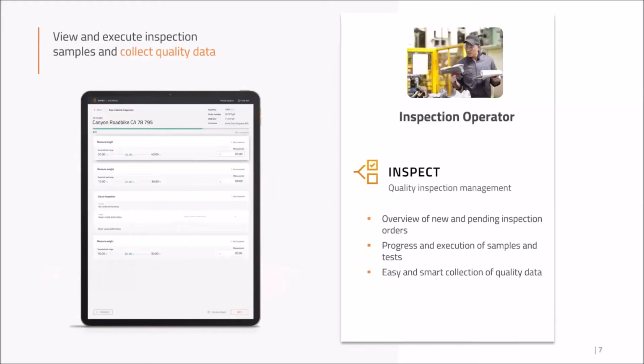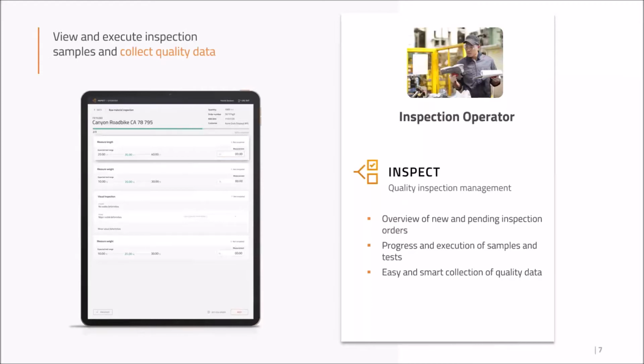And then you have your operator. The operators are the ones who have a tablet. They see the list of inspection orders as you see here on the print screen. And they say, okay, I'm going to start this inspection order. How many tests do I have to do? The manager sets that up. Is it a visual test? Do I have to measure something? Do I have to weigh something? And then once I'm done, I'm going to finalize it and the manager can see the results.